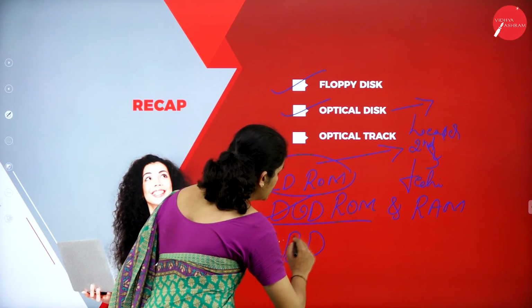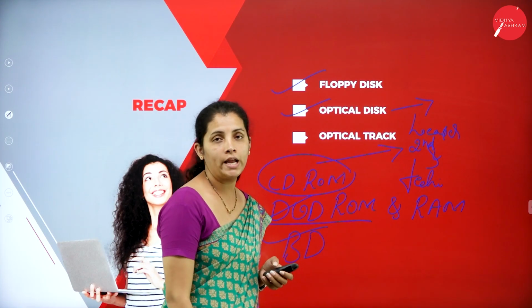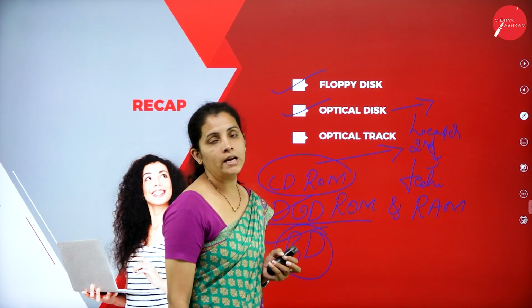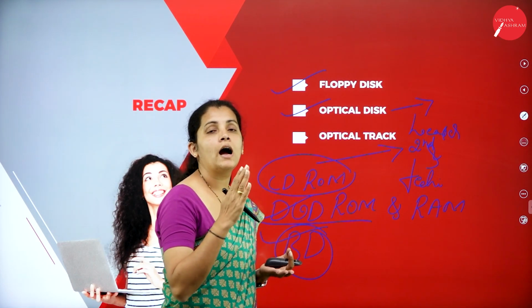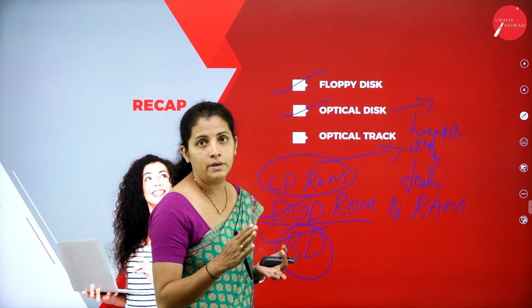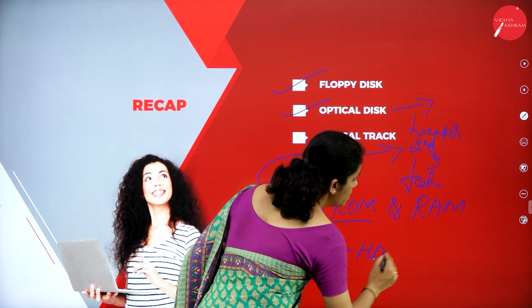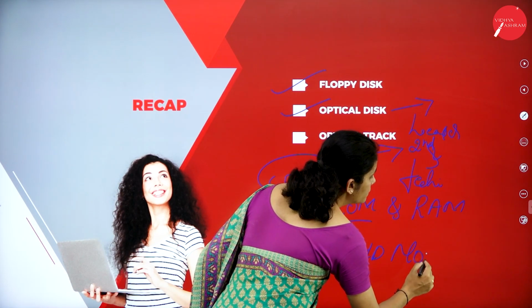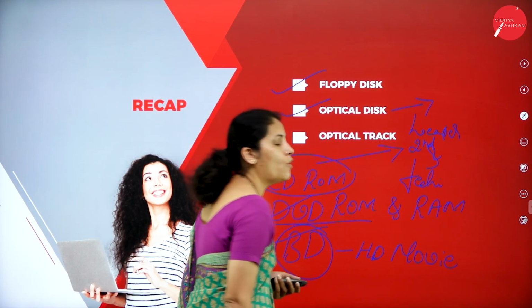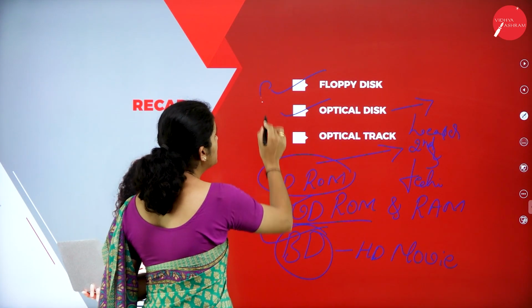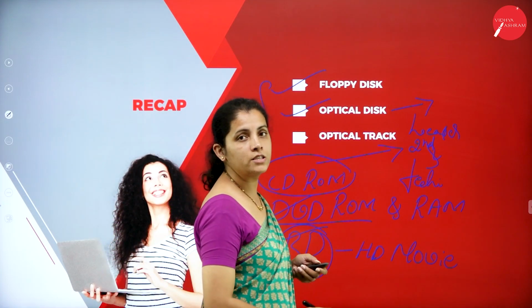Then we had discussion regarding Blu-ray disc. So the size of the Blu-ray disc is larger and it is portable and it is mainly used to store HD movies and good quality movies. These are the certain topics we discussed in my previous session.